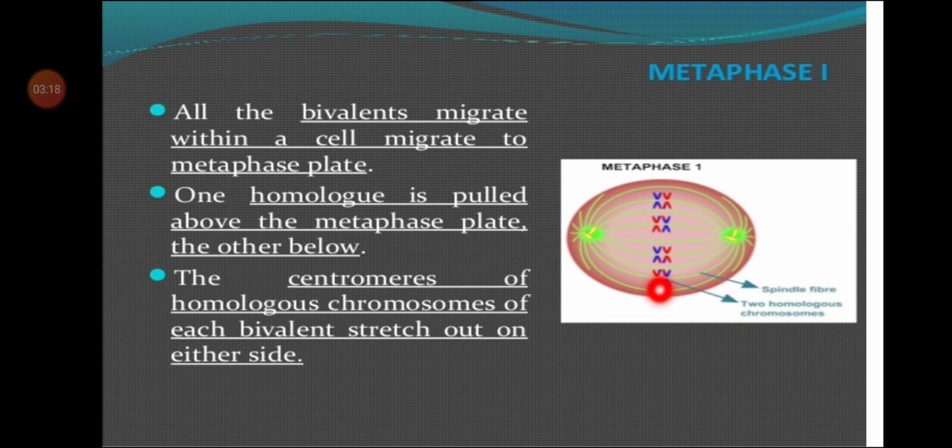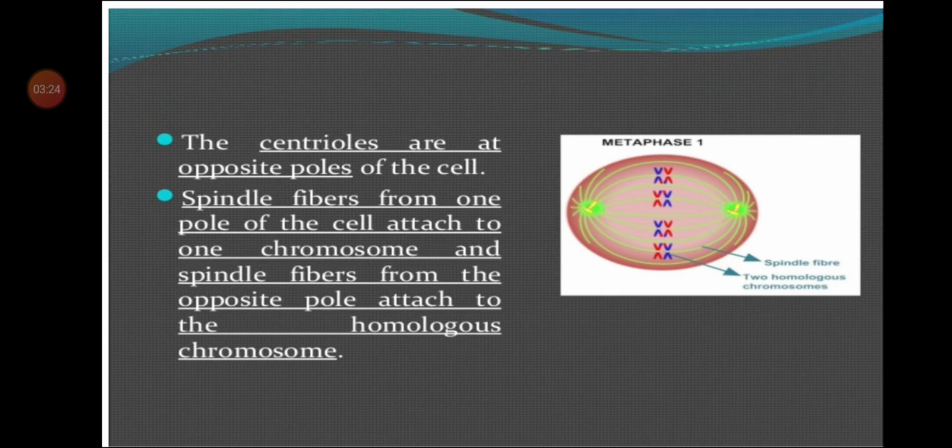The centromeres of the homologous chromosomes of each bivalent stretch out on either side. The centrioles are at the opposite poles of the cell. Spindle fibers from one pole attach to one chromosome and spindle fibers from the opposite pole attach to the homologous chromosome.